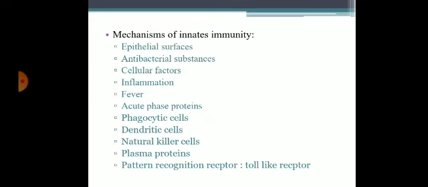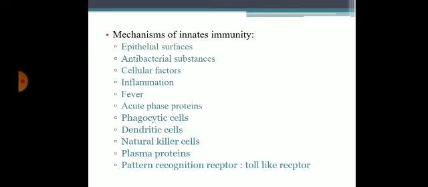Mechanisms of innate immunity. There are several mechanisms like epithelial surface barrier, antibacterial properties of substances, cellular factors, inflammation, fever, and acute phase proteins. And components of innate immunity are phagocytic cells, dendritic cells, natural killer cells, plasma proteins, and pattern recognition receptors like toll-like receptors.